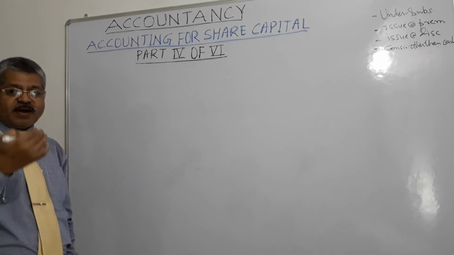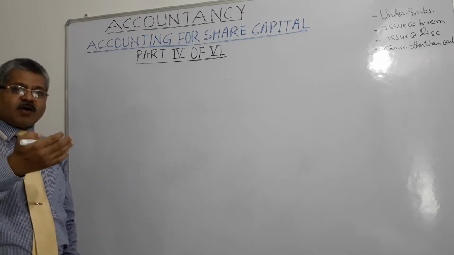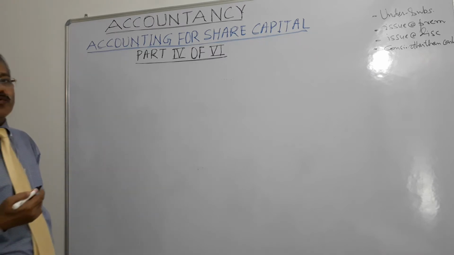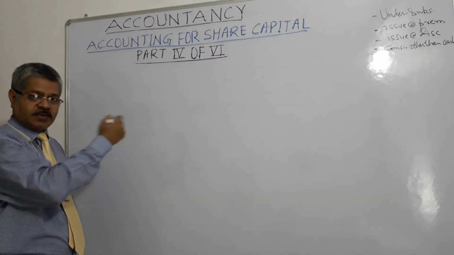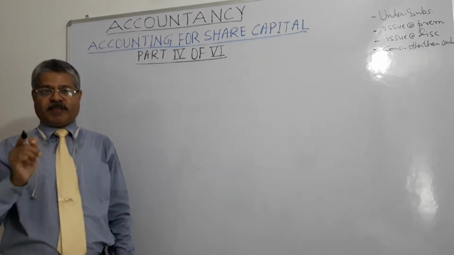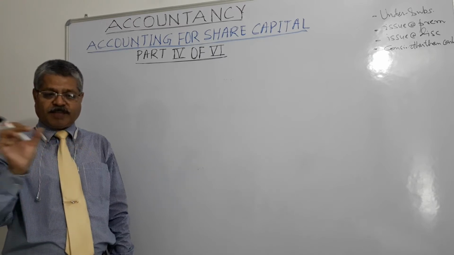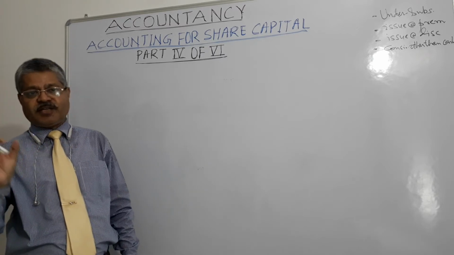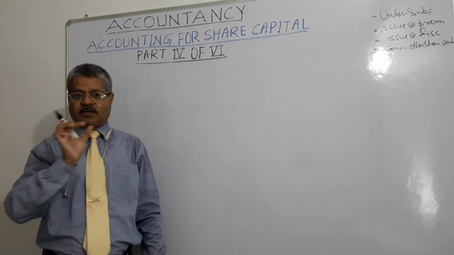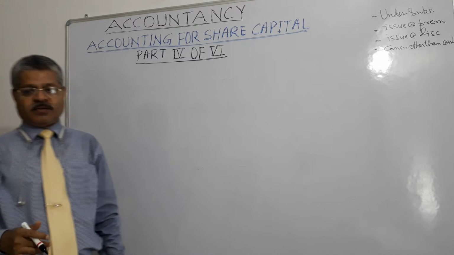Share allotment account will be debited and share capital account and securities premium account will be credited, right? Premium amount called with allotment money. So share allotment account debit, share capital account credit and securities premium account credit. 100 rupees, 5 rupees, right?